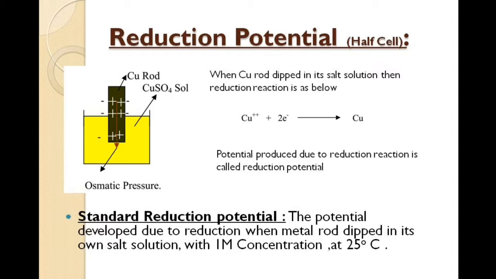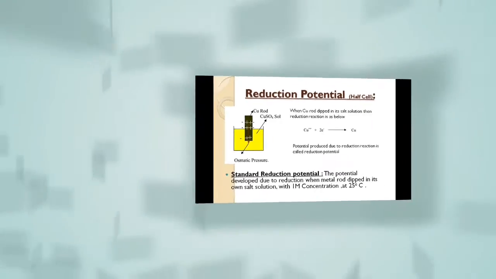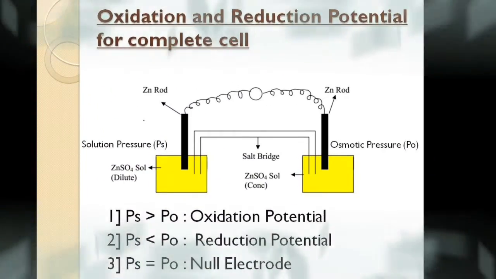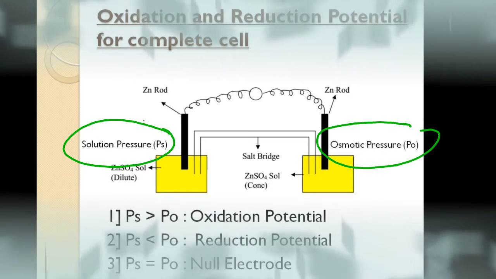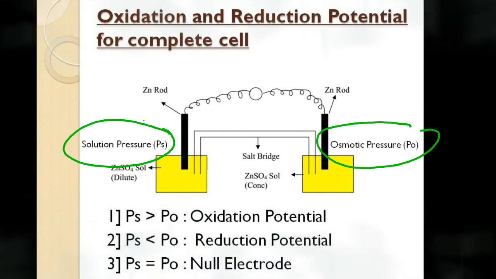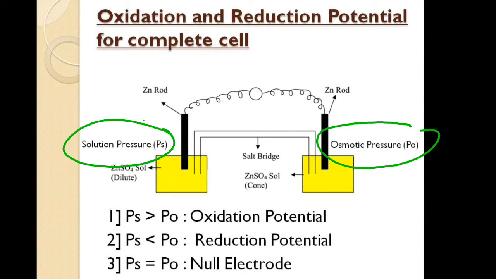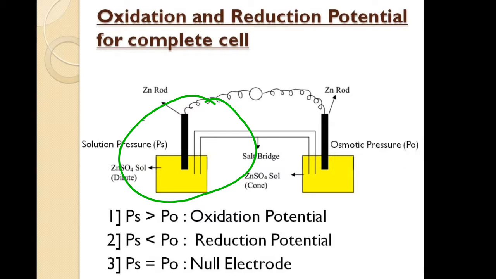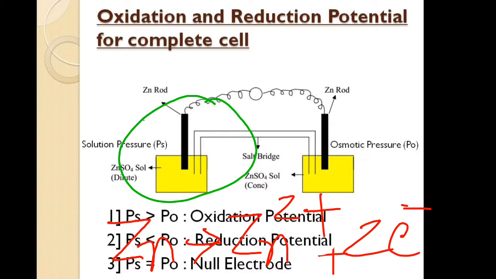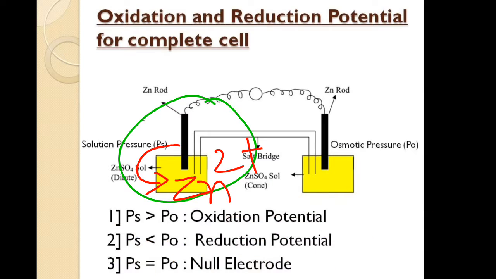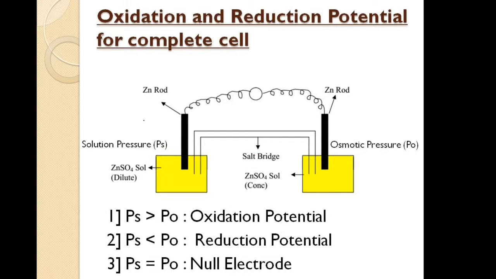Now let us discuss oxidation and reduction potential for a complete cell. But before that, let us discuss what is solution pressure and osmotic pressure. So as you know, whenever a zinc rod is dipped in ZnSO4 solution, then the oxidation reaction takes place, that is Zn gives Zn2+ plus 2 electrons. This tendency of the rod to lose its ions and send them into solution is known as solution pressure.